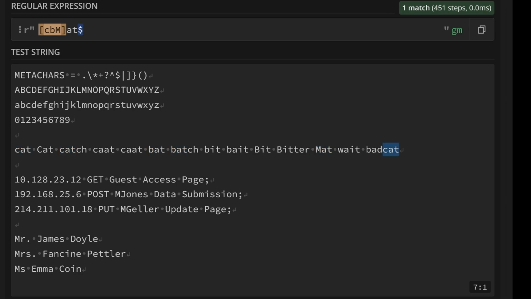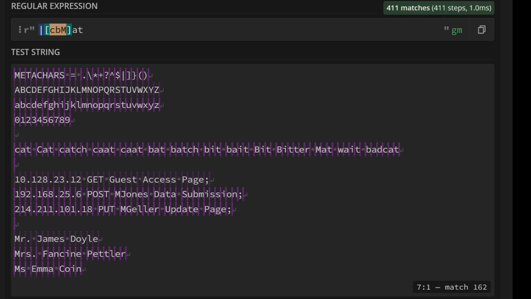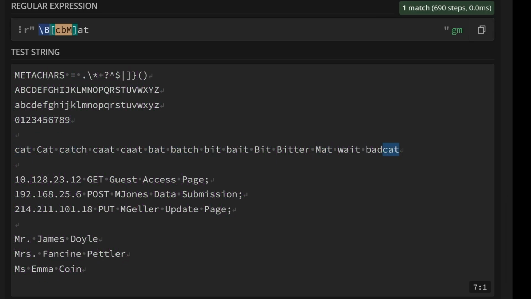There is also something which is not word boundary. So this will match any cat that is part of another word at the beginning, capital B, and you'll see it's matched our bad cat. Put it at the end, and it will match words that start with cat, but don't finish with it, or have cat in the middle. So there are 4 anchors. Keeping up so far? I told you it's actually pretty easy.